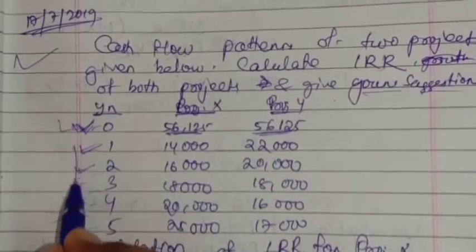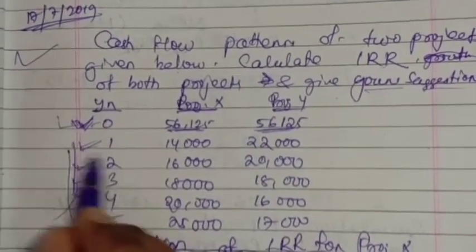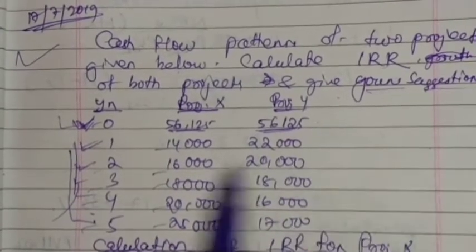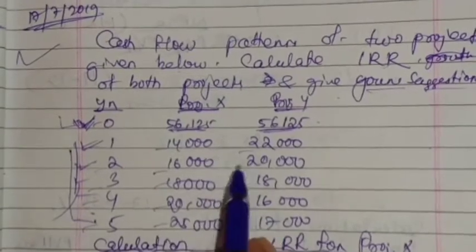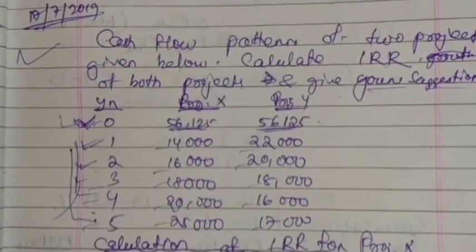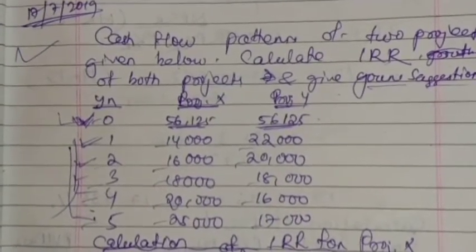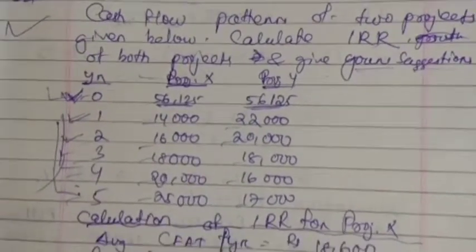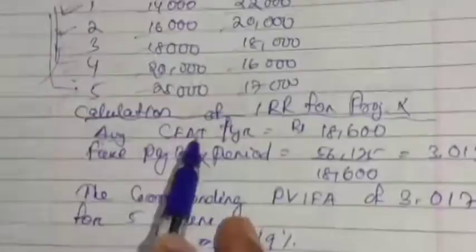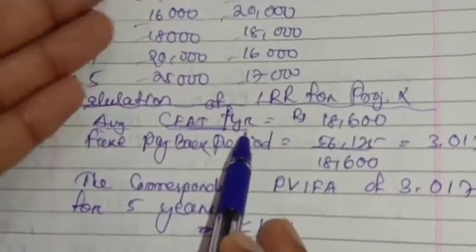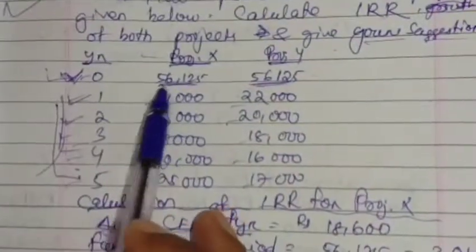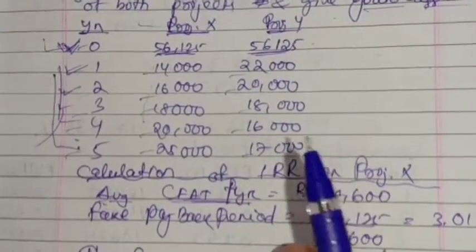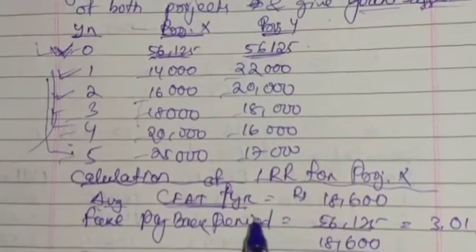From the first year you are getting returns. These are the cash inflows for the 5 years: 14, 16, 18, 20 and 25 for project X. For project Y, it is 22, 20, 18, 16 and 17. At first we have to calculate the IRR for project X. Before that, we first have to calculate the average cash flow after tax per year.